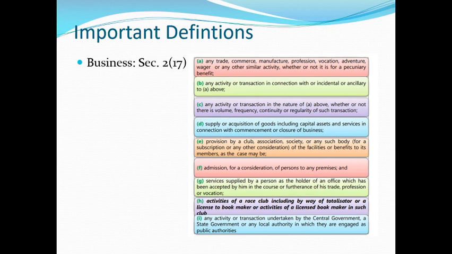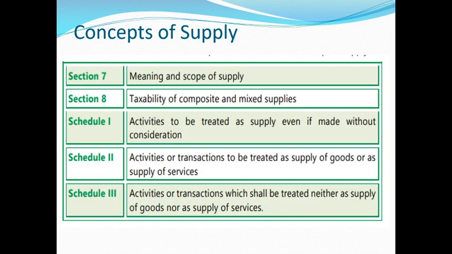So any activity or transaction which is undertaken by the central government, a state government, or a local authority in which they are engaged as public authorities. For example, even the normal trade activities which are undertaken by the government, the local authority, municipality, all these are covered under the term business now.